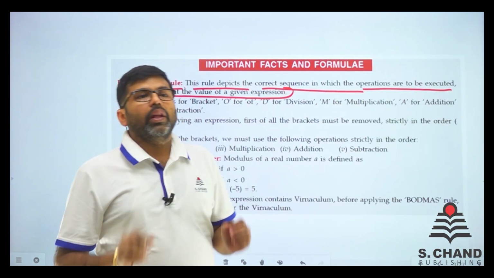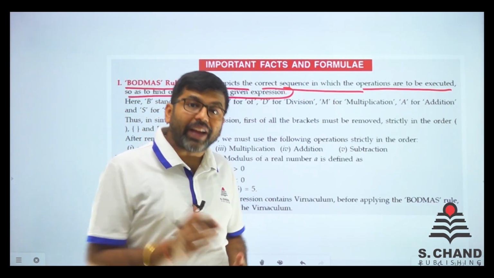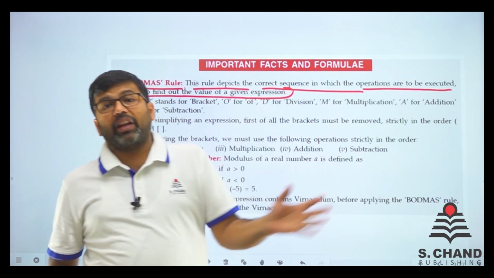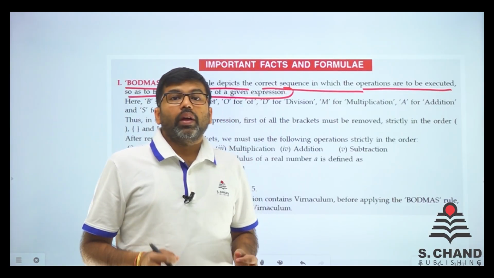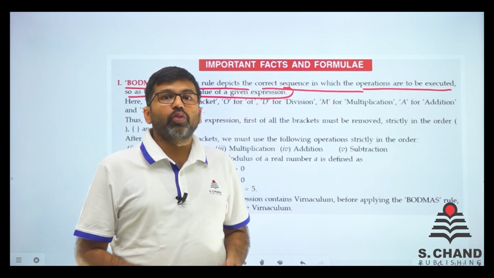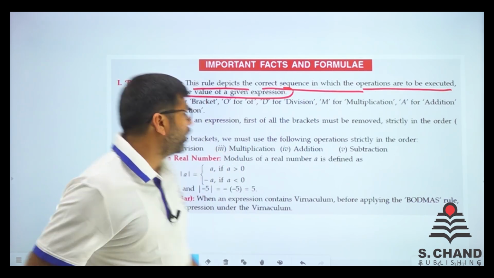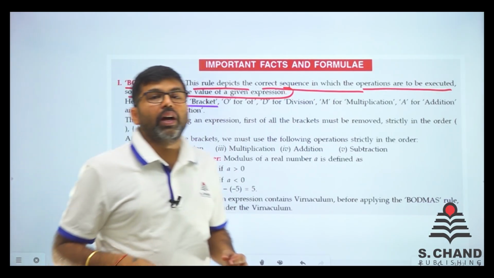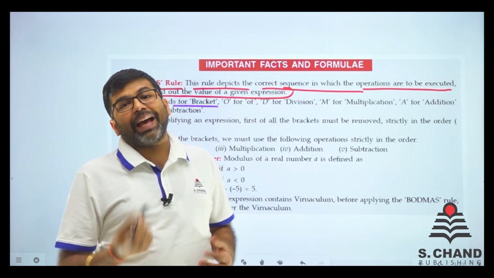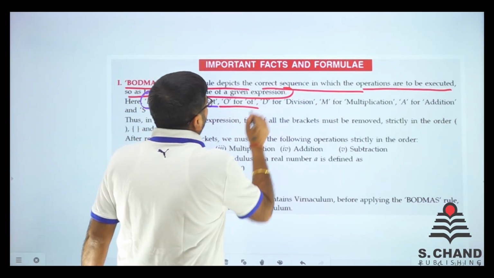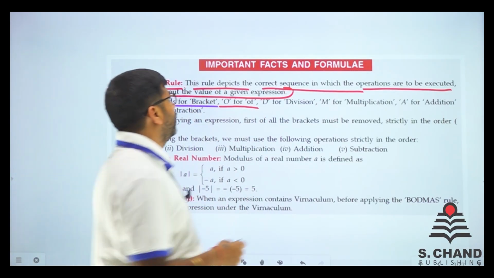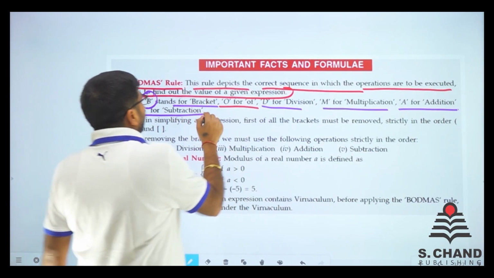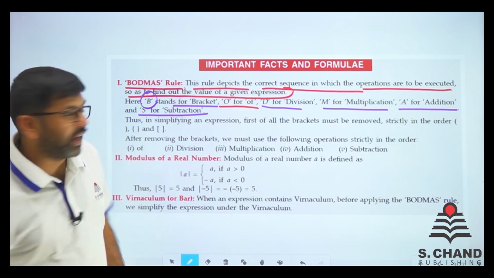Without following this rule, I don't think it will be easy for you to get to the right answer, because if you follow the rule of left to right or any other rule, there are huge chances that you might land up at the wrong answer, right? B stands for bracket. So the first thing you need to calculate is the bracket. After that you have O, that is of. D is division, M is multiplication, A is for addition, and finally the last thing, S, is for subtraction.